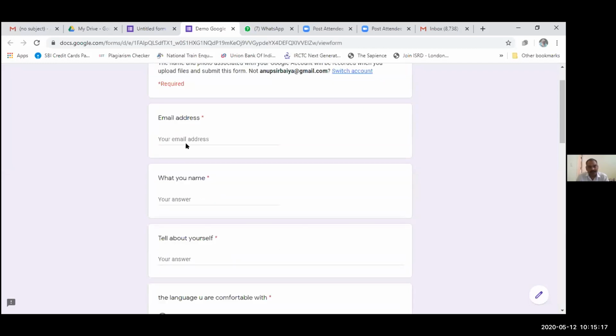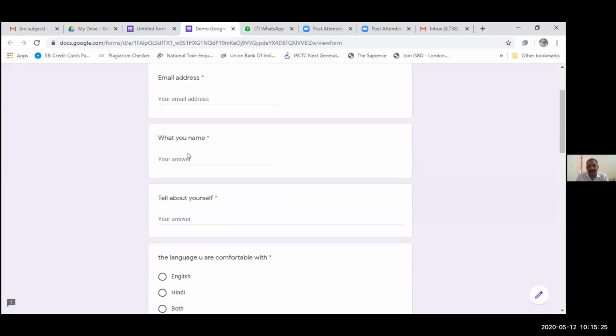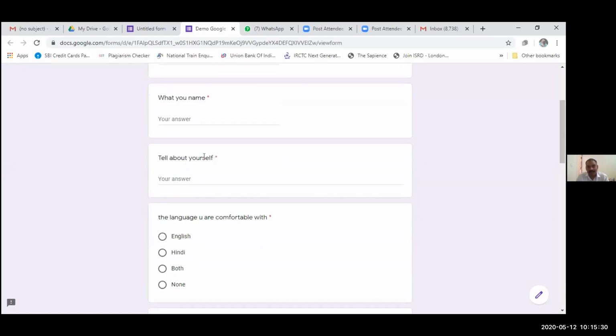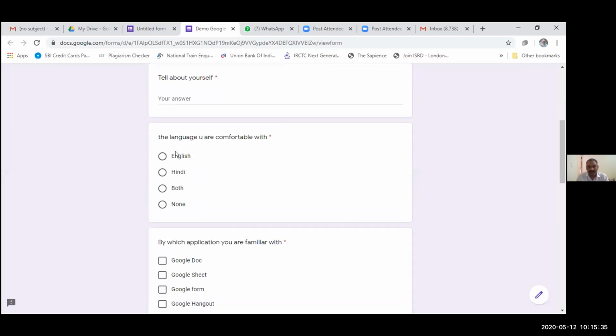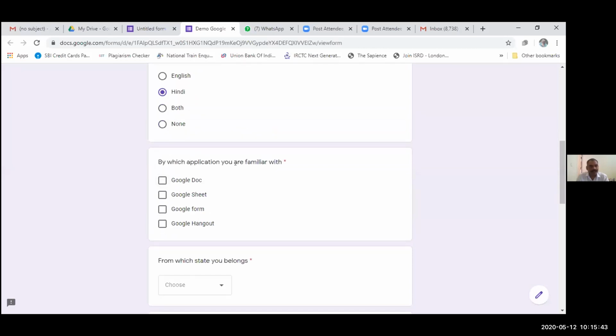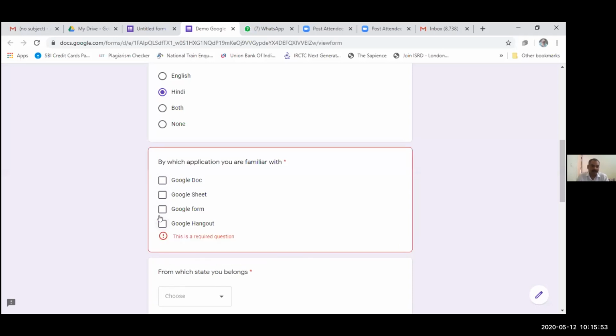Email address, so again this is required. The respondent can type his or her email address over here. What is your name? He will write his or her name. Tell about yourself, so this is a paragraph type question. This is a multiple choice question, so he or she can click only one option. By which application are you familiar with? Suppose you want to allow more than one option, so yes, he can opt all the options, or he can opt only one option.